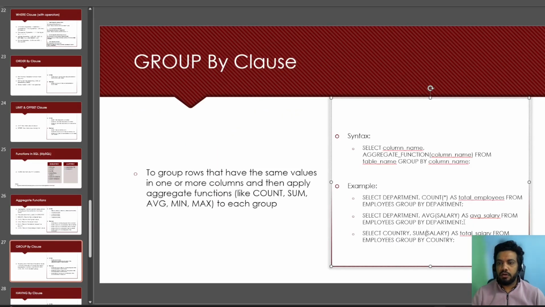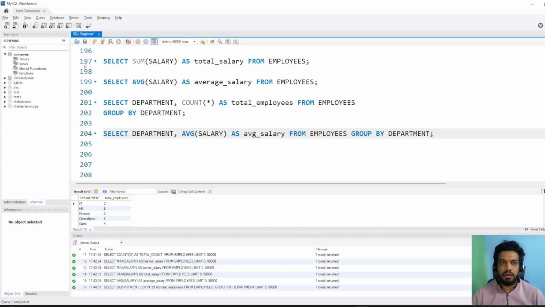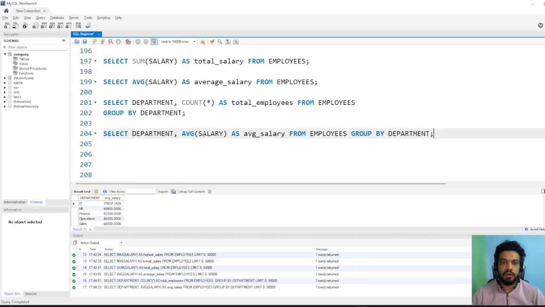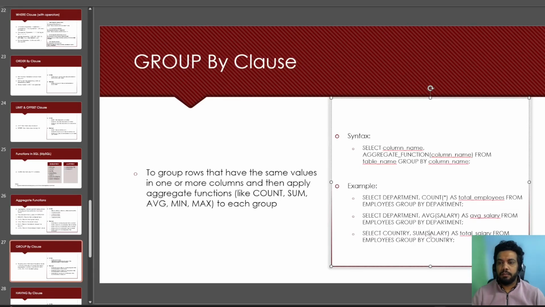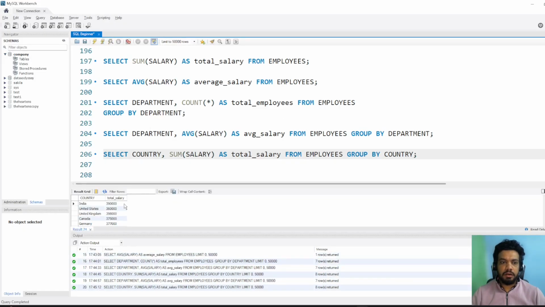So this was count. What if I want the average salary by department? I can run it. Instead of count, I'm just using average, and we got the average salary by department. Next is sum. In the sum, we are trying to find the total salary for each department. So we got the total salary by country.